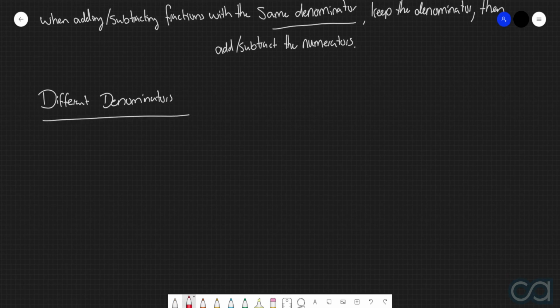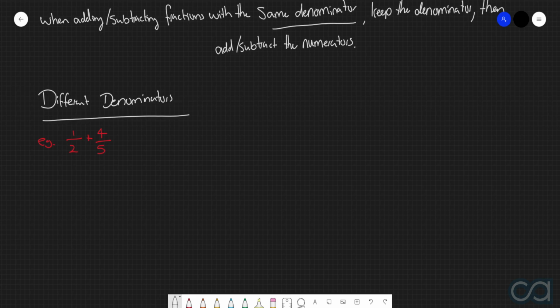So for example, if we were to consider the addition of 1/2 plus 4/5, right now we cannot do anything with this addition because the denominators are different numbers. Now, I just want to quickly scratch off something that, unfortunately, far too many people have gotten confused by in the past.